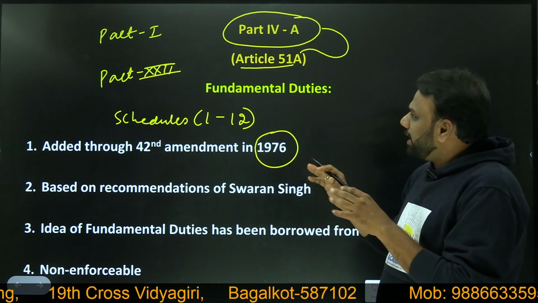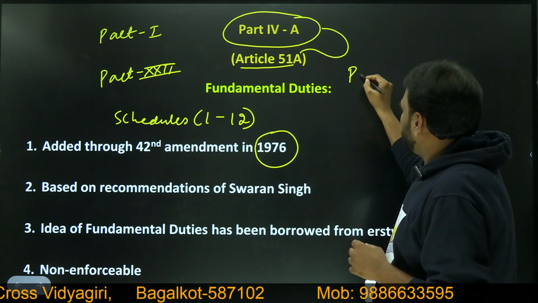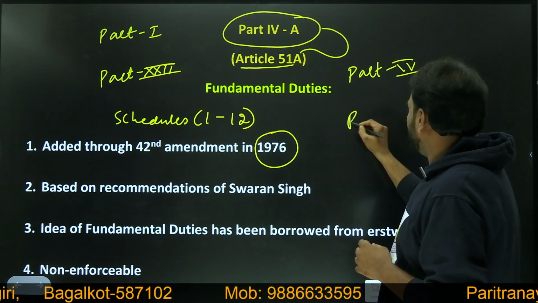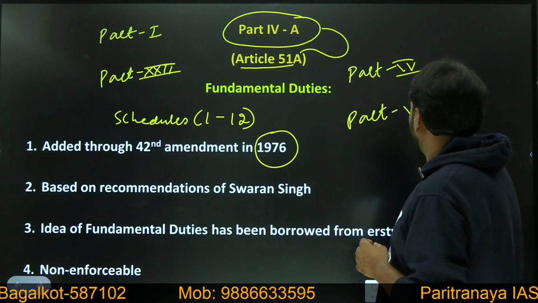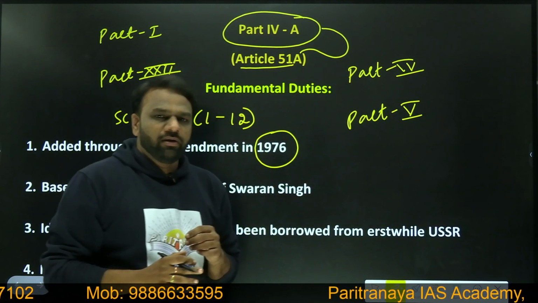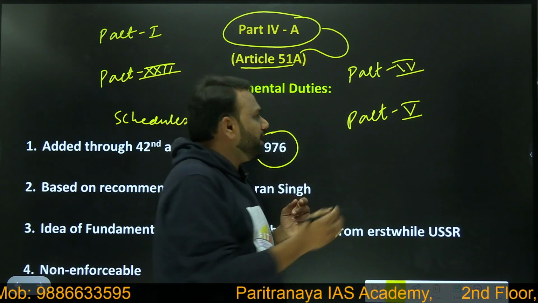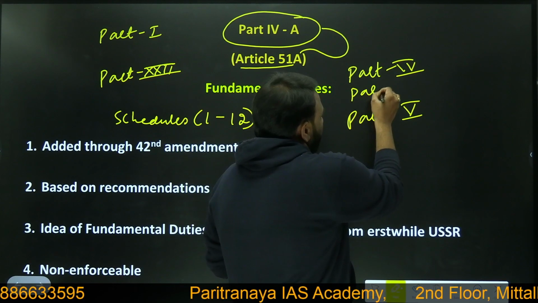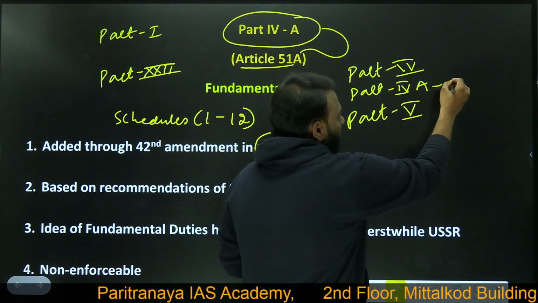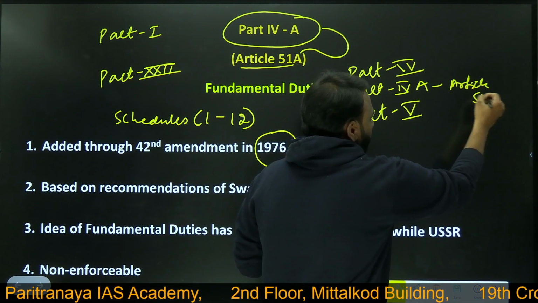When we wanted to add fundamental duties, we were looking for an appropriate place. After part 4 comes part 5. In between part 4 and part 5 we wanted to add them, but there were no free articles. So what we did was add part 4A, and here we added article 51A.